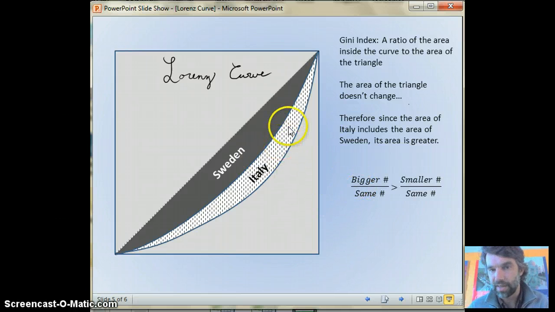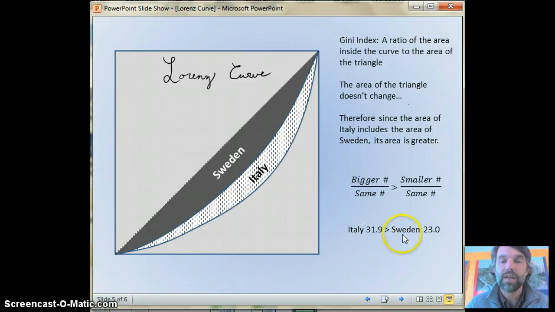So the area of Italy's curve is greater than the area of Sweden's curve. So it's a bigger number divided by the same number, because either way the triangle is the same, compared to a smaller number, Sweden's, divided by the same number. So we can expect that Italy's Gini index, or sometimes you hear this called the Gini coefficient, is going to be bigger. In fact, it is. Italy's number is 31.9. Again, that's still pretty good. And Sweden's is 23. Sweden is tops in the world, although their numbers are a little bit old.